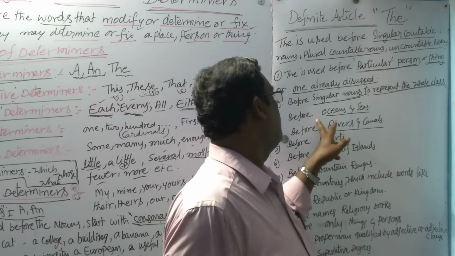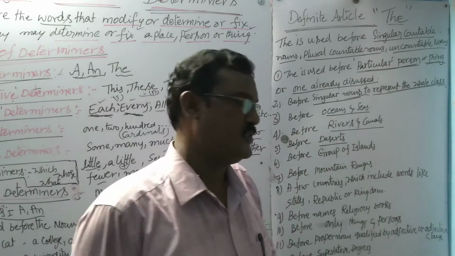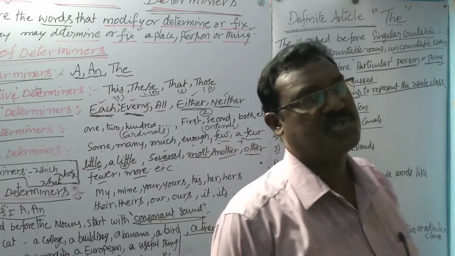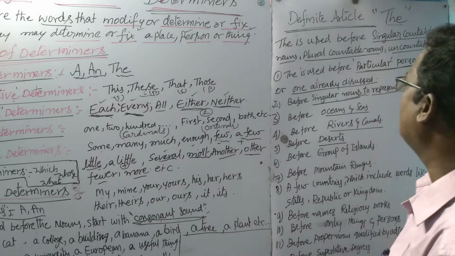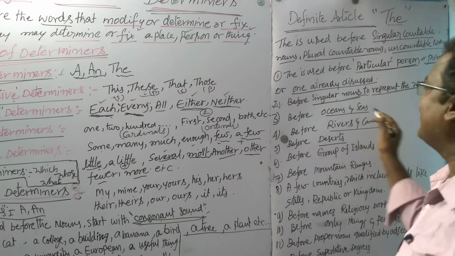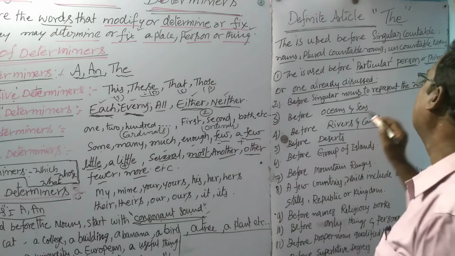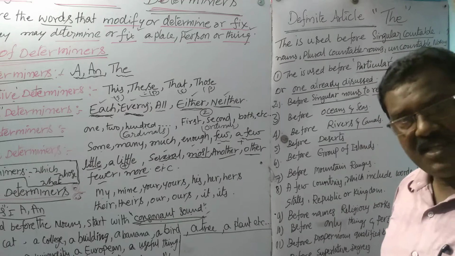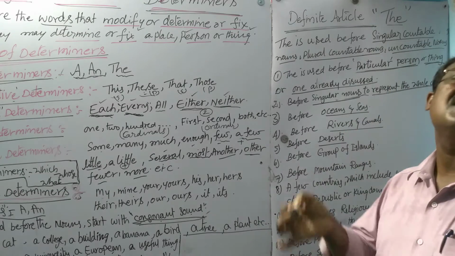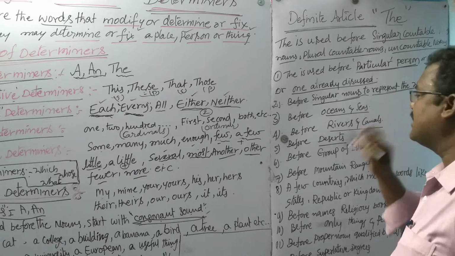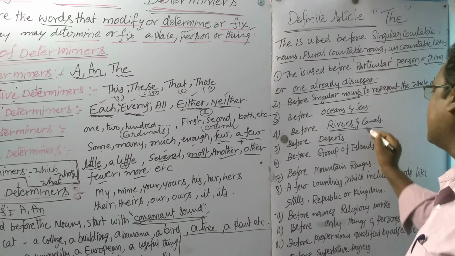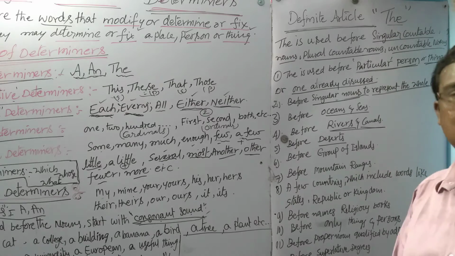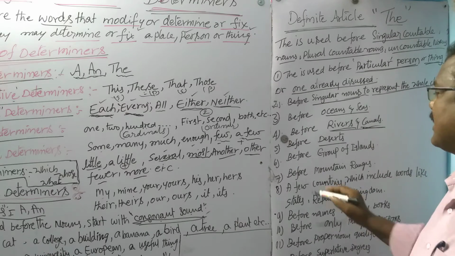Now, before oceans and seas. You know, so many oceans are there: Pacific Ocean, Atlantic Ocean, Arctic Ocean. The Pacific Ocean, the Atlantic Ocean, the Arctic Ocean, and seas, the Arabian Sea. So before the names of oceans and seas, we have to use the. Before rivers, the Ganges, the Krishna; canals, the Suez Canal, the Panama Canal.